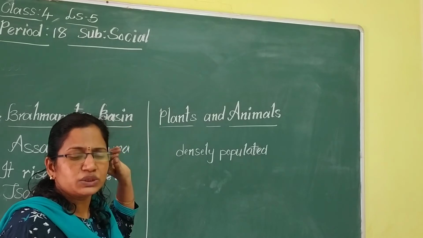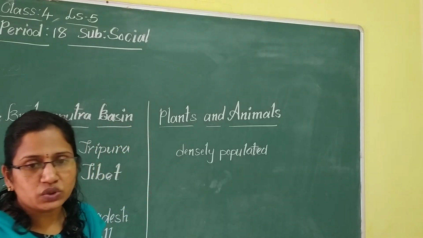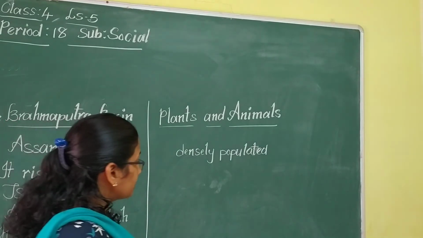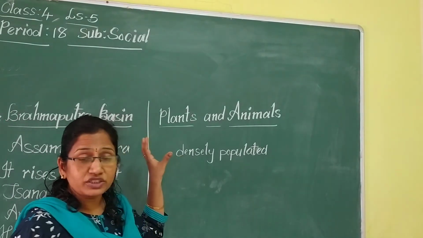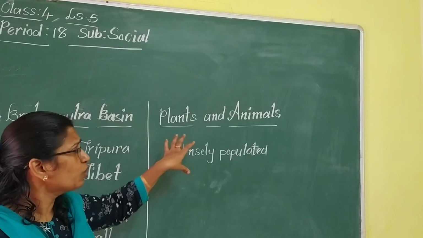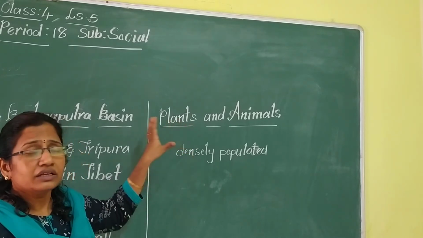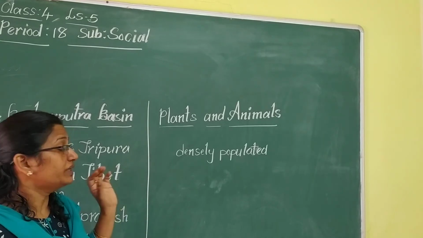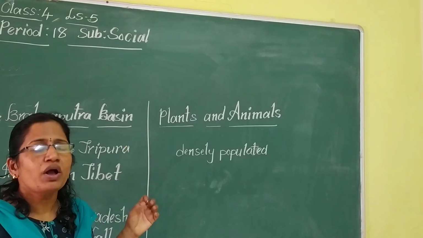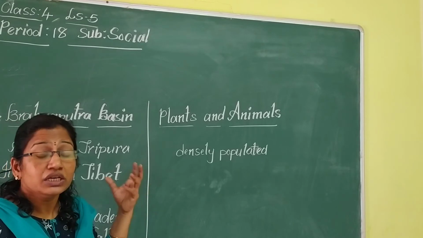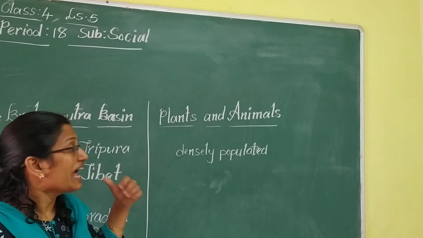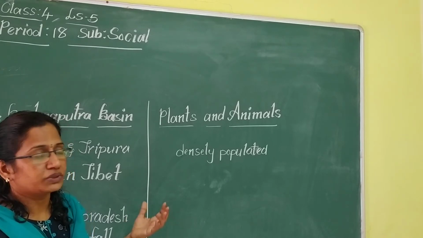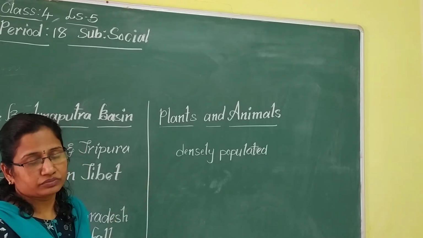Because the soil is very fertile. And the climate here, how about the temperature? The temperature is warm and humid. These two conditions help to grow and get good crops.